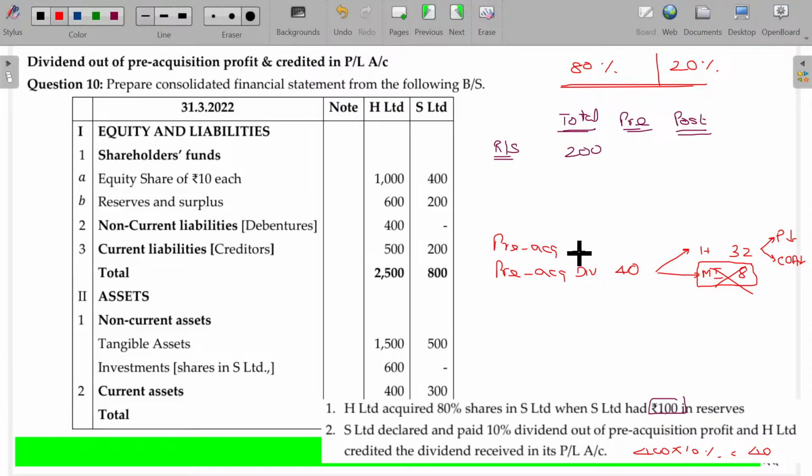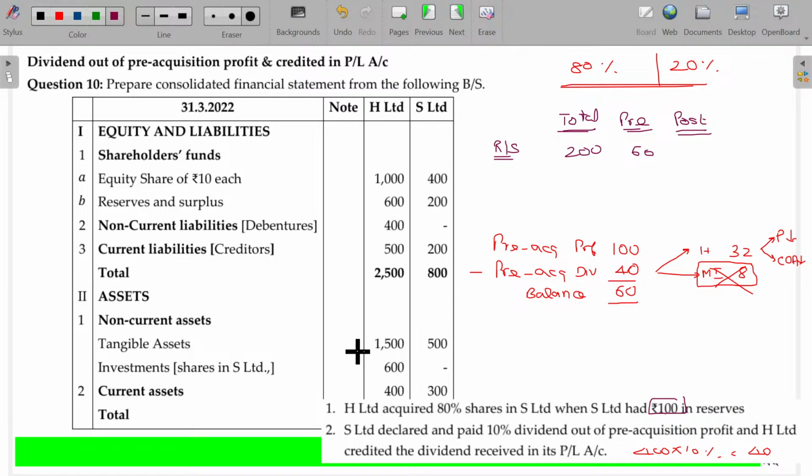Pre-acquisition profit being 100. Out of that, dividend distributed, thereafter leftover pre-acquisition profit being 60. So you have to do the parallel adjustments. Pre-acquisition profit 100 shows that the buyer, H Limited, could have purchased keeping that 100 also in mind. Sometime later, from the 100 he received the dividend, his share being 32.